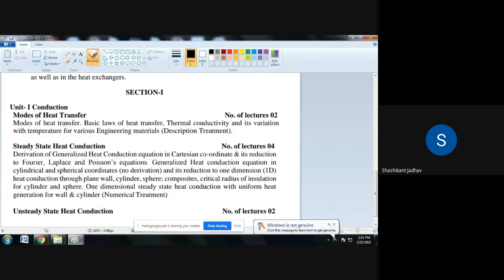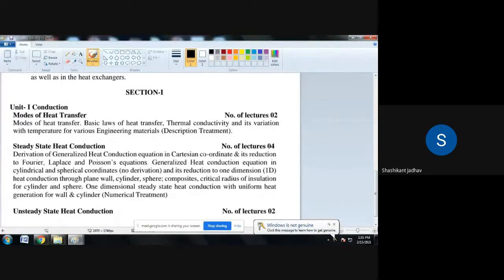By derivation, the value of that constant is 2898 micrometer Kelvin. So lambda max into T is equal to 2898 micrometer Kelvin. This is Wien's displacement law.